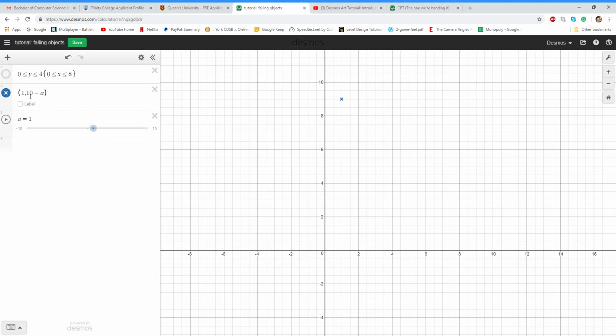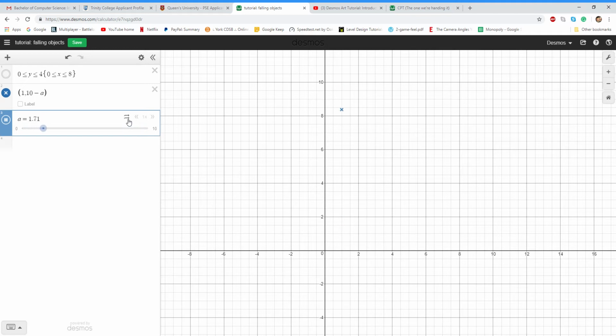What it does is that it takes the top y value and subtracts a. A can have a value of between 0 and 10. This is the maximum amount you want to subtract it by, and this is the minimum amount. So if you subtract 10 by 0, that means it starts at 10. If you subtract 10 by 10, that means it ends up at the bottom, right? Leave the step blank. And if you just let it run for now, you're going to notice that it bounces.